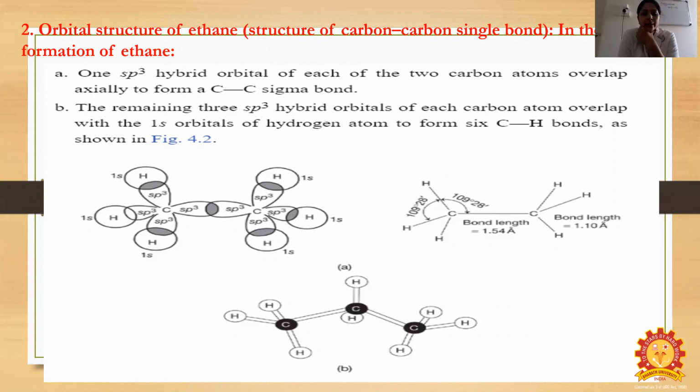So one of the sp3 hybrid orbitals of each of the 2 carbon atoms overlaps axially to form the carbon-carbon sigma bond. The remaining 3 sp3 hybrid orbitals of each carbon atom overlap with the 1s orbitals of the hydrogen atoms to form carbon-hydrogen bonds as shown in the figure.